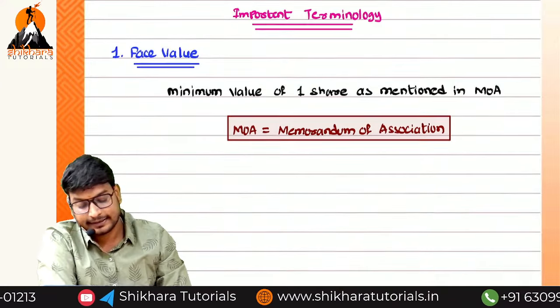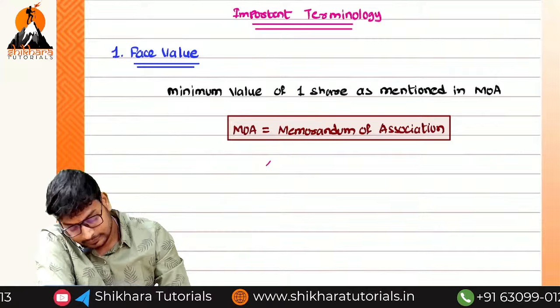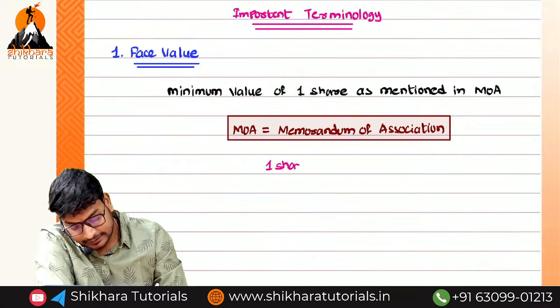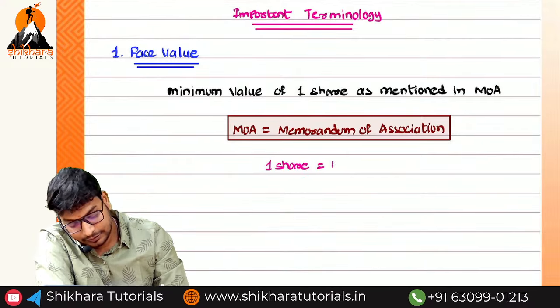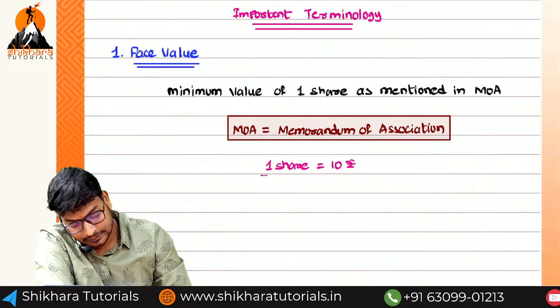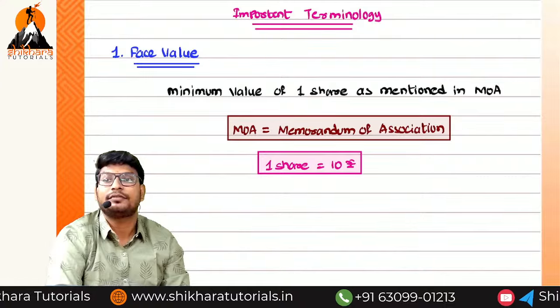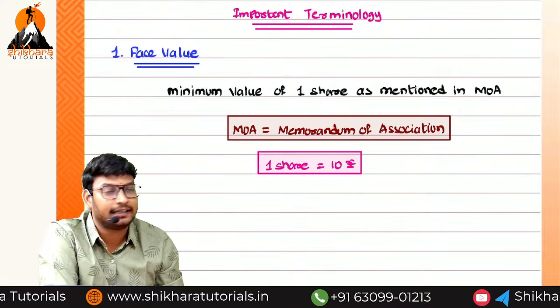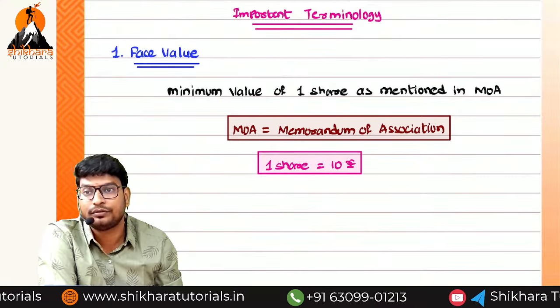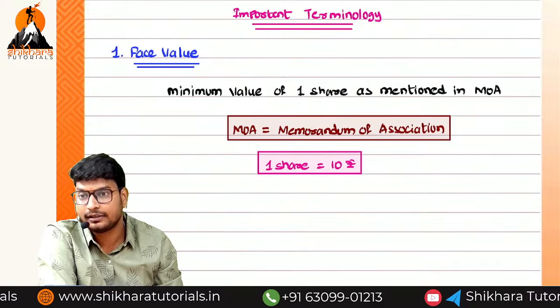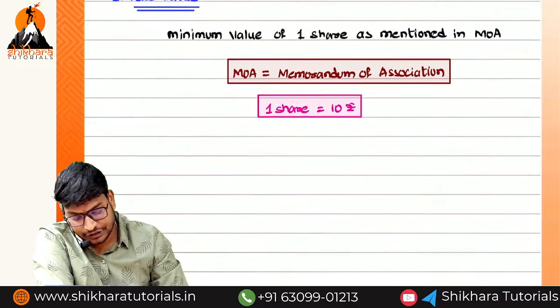Let us take an example. One share is equal to 10 rupees. This is an example. Normally the face value will be 10 or 100. Only the nominal amount will be there. It will be presented in the MOA. And next one, issue price.